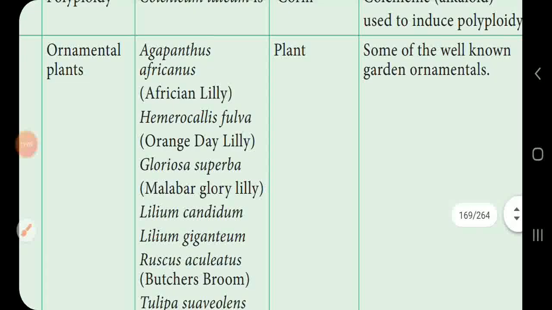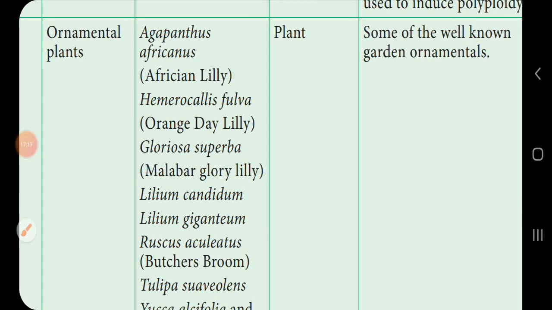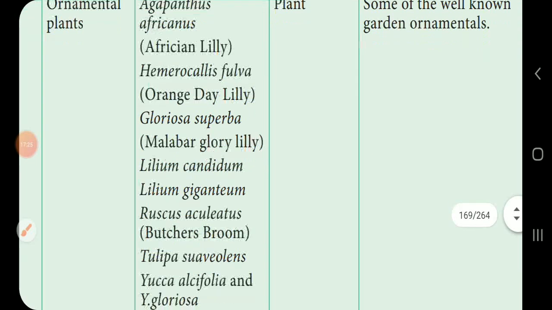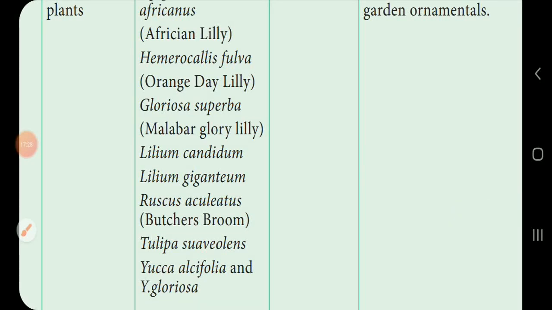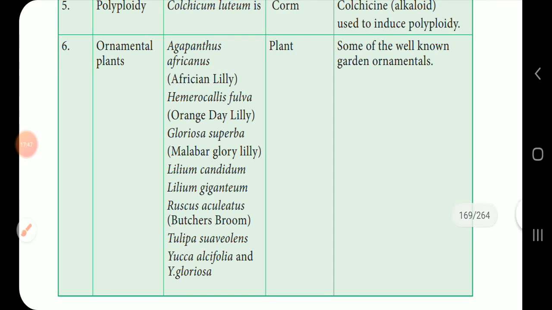I once again repeat some of the important ornamental plants: Asparagus africanus, African lily; Hemerocallis fulva, orange day lily; Gloriosa superba, Malabar glory lily; Lilium candidum and Lilium giganteum; Ruscus aculeatus, butcher's broom; Tulipa suaveolens; and Yucca aloifolia and Yucca gloriosa. All these plants are very beautiful, so they are grown in front of bungalows and in gardens.